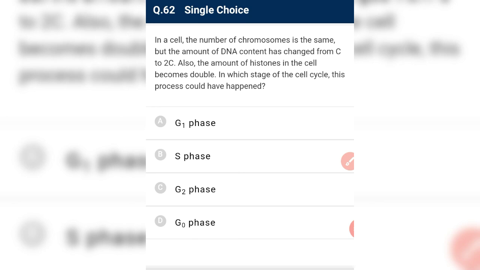In which stage of the cell cycle could the process have happened? In S phase, that is known as the synthesis phase, the DNA duplicates itself and the histone protein is synthesized. In S phase we have three main things. First is DNA replication, second is histone replication, and third is centriole replication in animal cells.